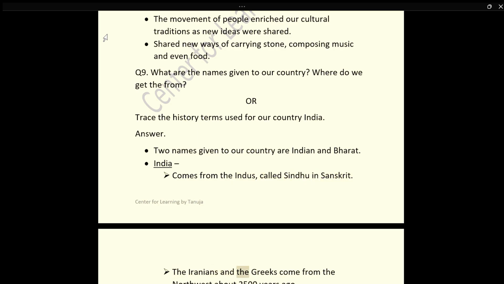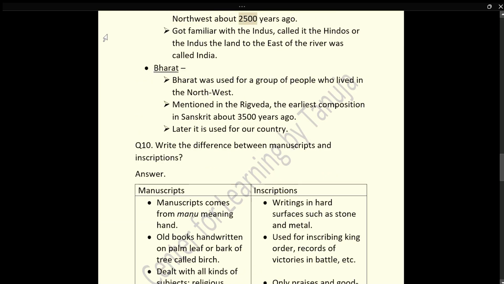The Iranians and the Greeks who came from the northwest about 2,500 years ago got familiar with the Indus, called it the Hindus or the Indus. The land to the east of the river was called India. Bharat. Bharat was used for a group of people who lived in the northwest, mentioned in the Rigveda, the earliest composition in Sanskrit about 3,500 years ago. Later it is used for our country.